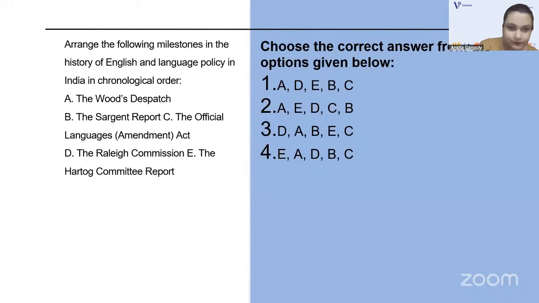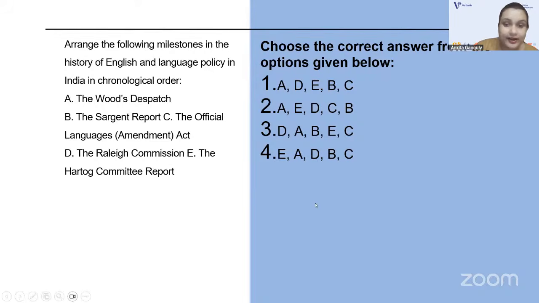And lastly, the Hartog Committee report came in 1929.